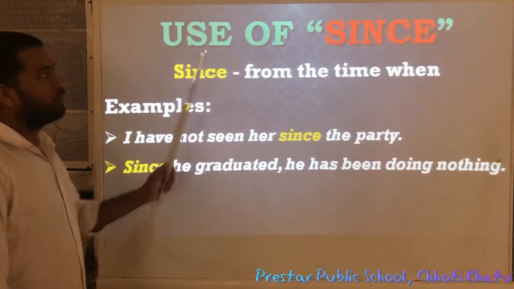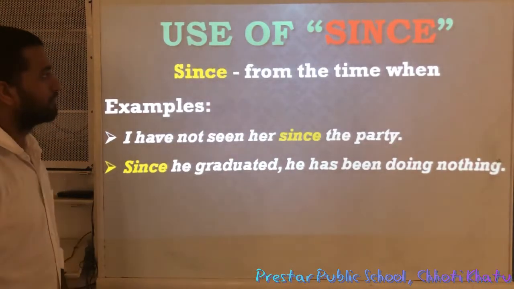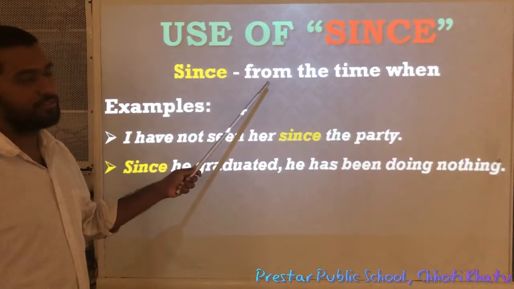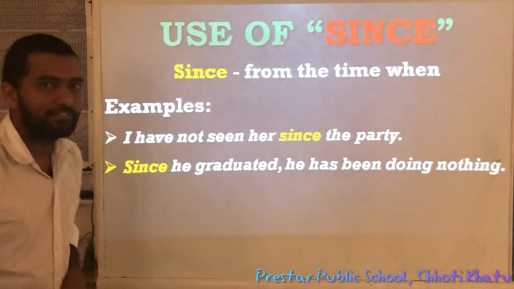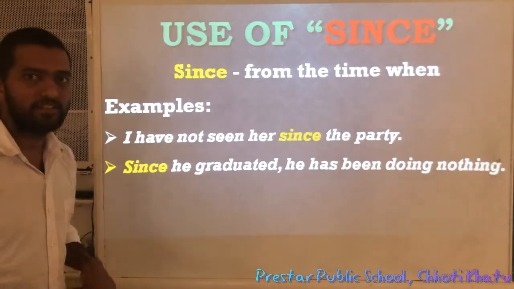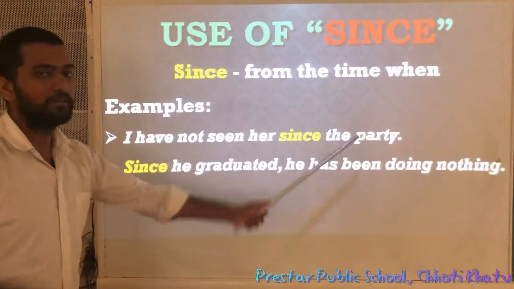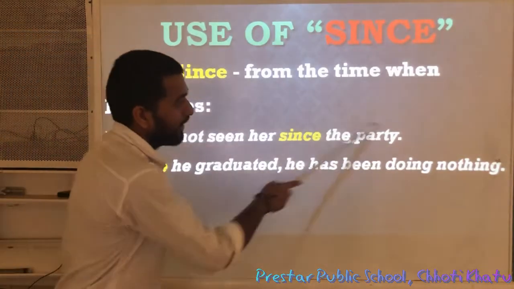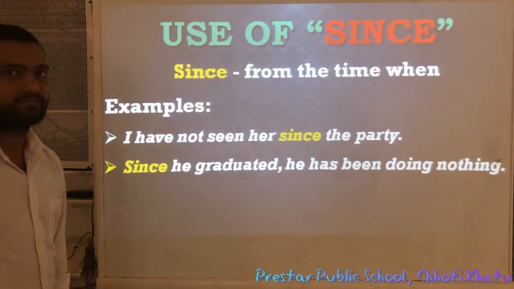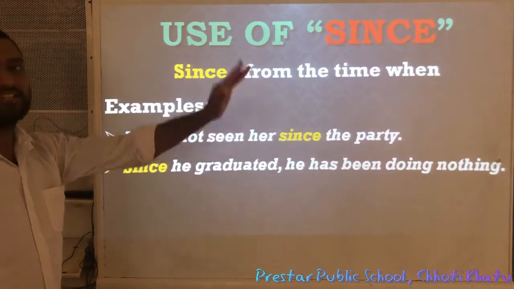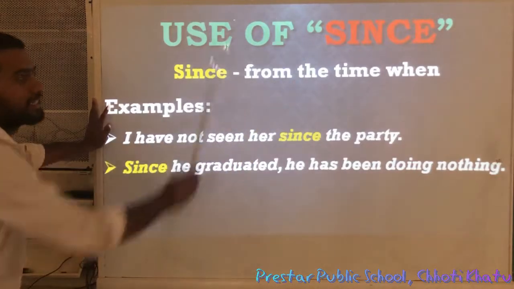Since. How is the subordinating conjunction since used in sentences? See, since means from the time when, to indicate the starting point of a time. Let us discuss with examples. First, I have not seen her since the party. Means from when the party started, from that time I have not seen her. In this type of situation we use since.